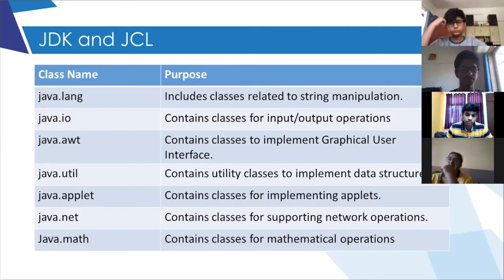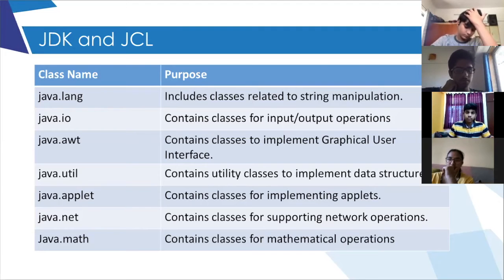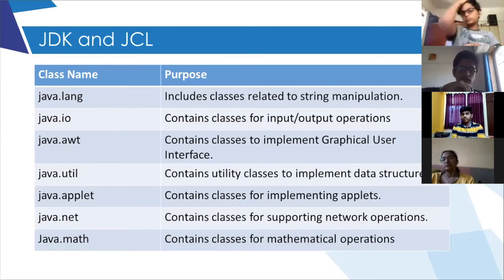I will be including import java.math.*. The star, the asterisk, is the wildcard. Generally, we call that asterisk a wildcard, used for multiple characters. If I have written import java.io.*, it means whatever classes are available in java.io, all those functions will be imported into your program. If I want a particular class like java.io.Scanner, only the Scanner class will be imported in my file.